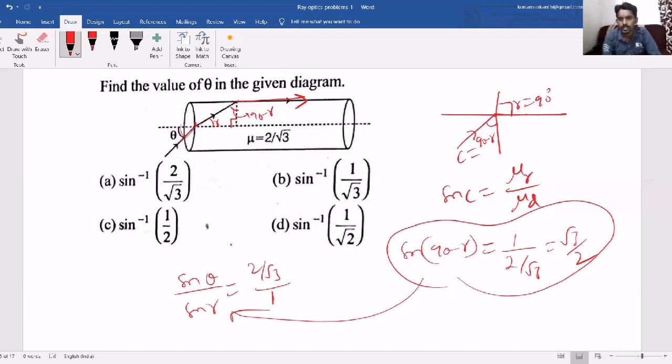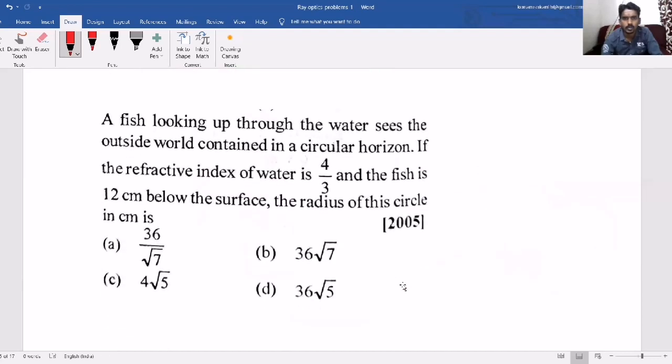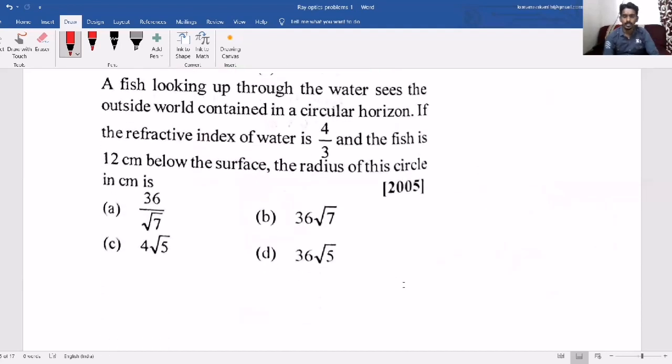How can you get the r value? Here sin of (90 minus r) is root 3 by 2, so 90 minus r is 60 degrees. Then the r value will become 30. If you substitute r equals 30 here, then you will get sin theta. Then you can write the equation for theta as sin inverse of something. So this way they can ask you questions based on total internal reflection.